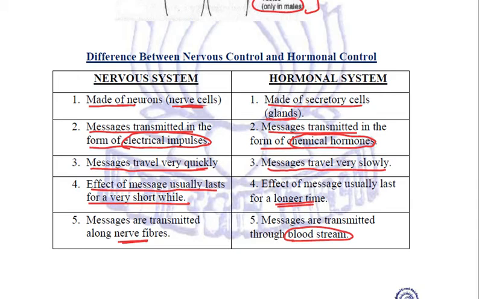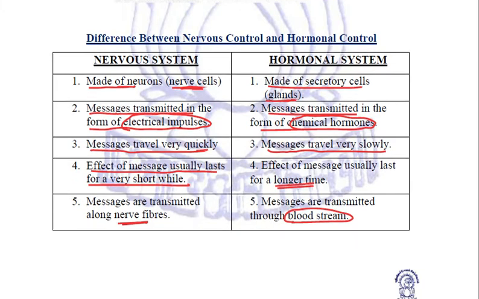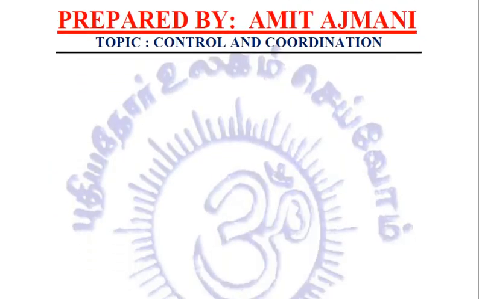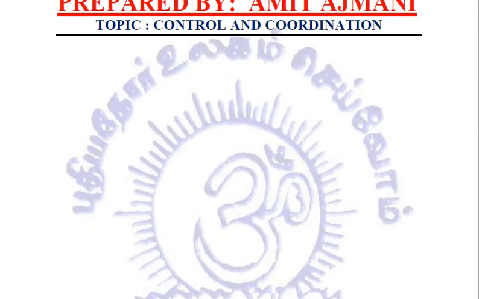Let us revise it. Quick revision. What all we studied in this chapter. We studied what exactly control and coordination is. We studied what is the need of control and coordination. Then we talked about control and coordination in the case of plants. There we saw that there were various phytohormones performing this function. What were they? They were auxins, gibberellins, cytokinins, then abscisic acid, also known as the negative hormone ABA, and ethene or ethylene. We saw the various functions of each and every phytohormone.